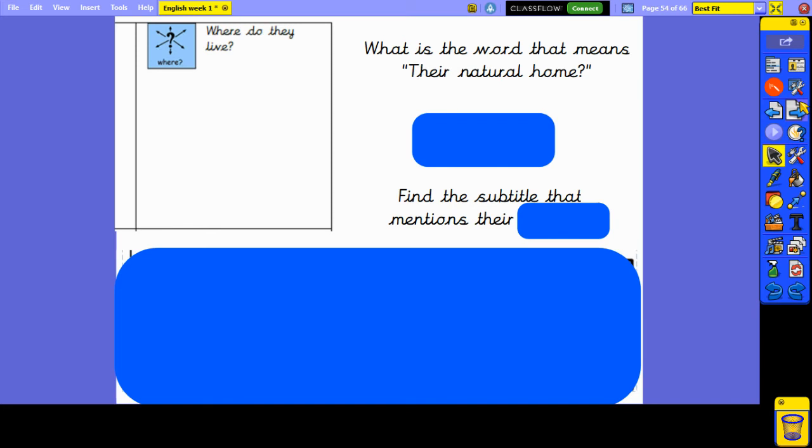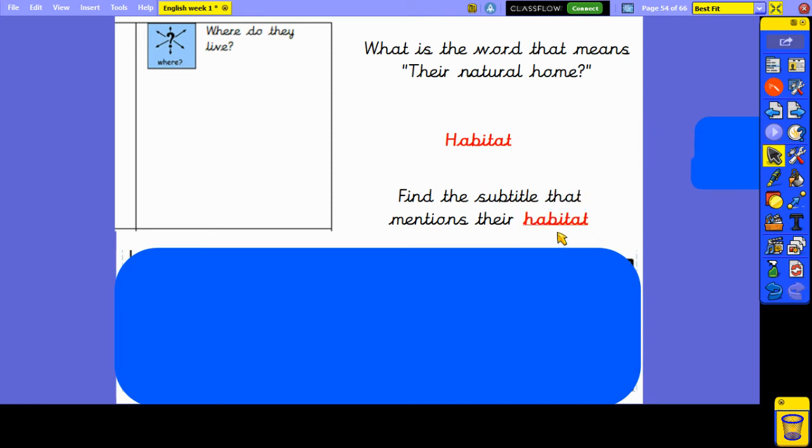What is that word? Habitat. Well done. Now, you need to find the subtitle that mentions their habitat so you can answer the question, where do they live? Find the subtitle now.